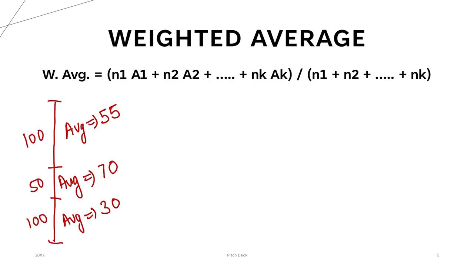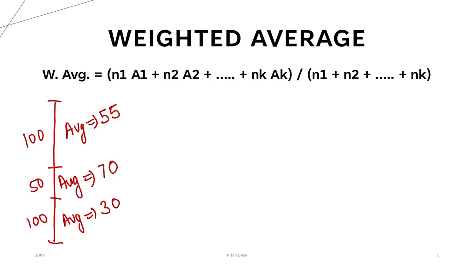Now, if someone asks you what is his total average, this is not a simple one. Rather than giving you match number 1, match number 2, match number 3, and so on, they have given you the average for a class of matches: first 100 matches, next 50 matches, and finally the last 100 matches. Now they are asking you what is the weighted average or the overall average of Virat Kohli in total 250 matches. How are you going to do this?